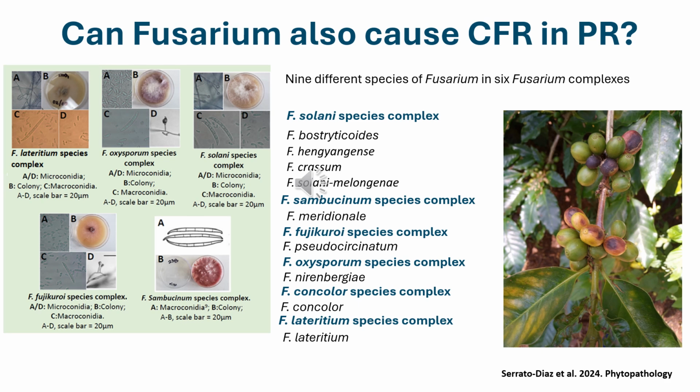We published the role of Fusarium in 2024, and we found 9 different species of Fusarium in 6 different Fusarium complexes: Fusarium solani species complex, Fusarium sambucinum species complex, Fusarium oxysporum species complex, Fusarium concolor, and Fusarium lateritium.